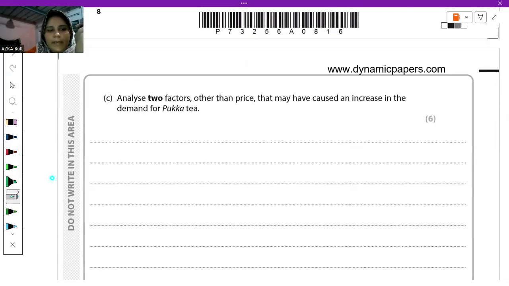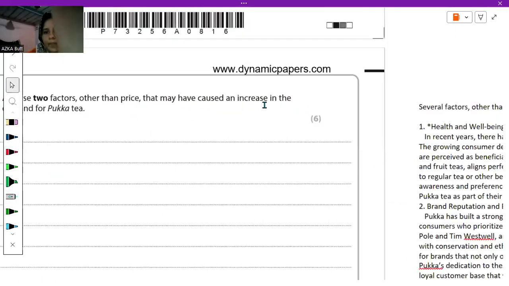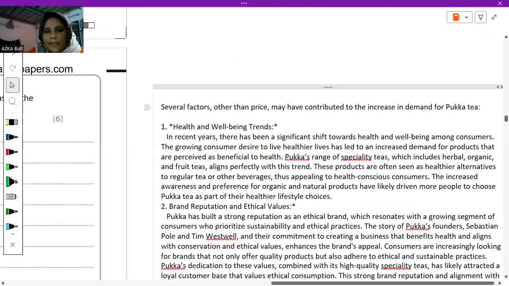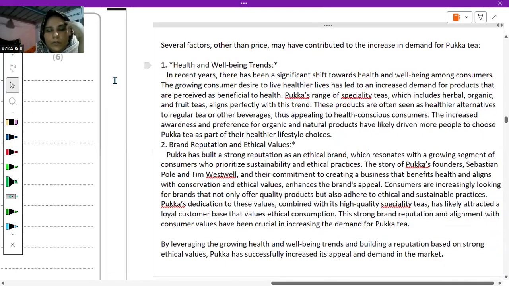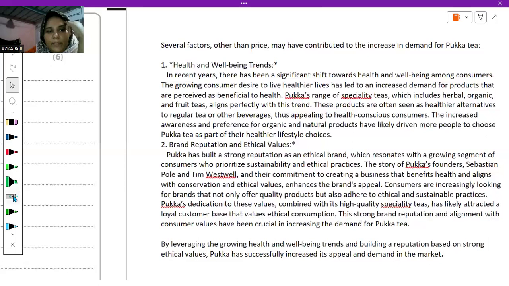Okay, so we have this question: analyze two factors other than price that may have caused an increase in the demand for Yuka tea. These are the factors I have written here. Several factors are there, but I have written only two. The first one would be health and well-being trends.